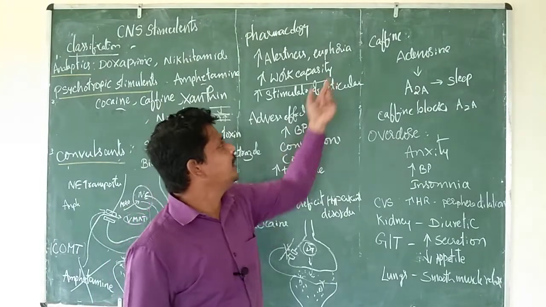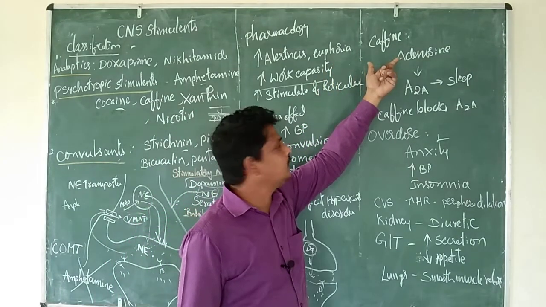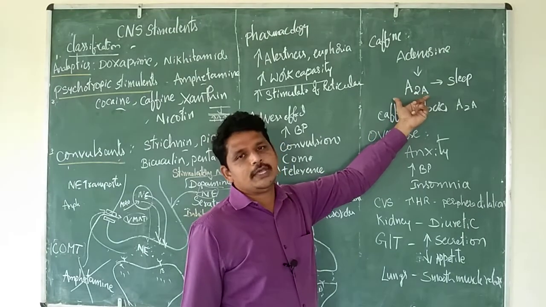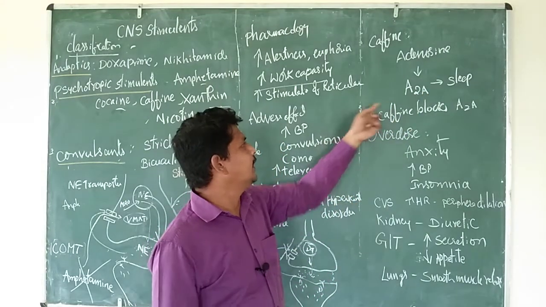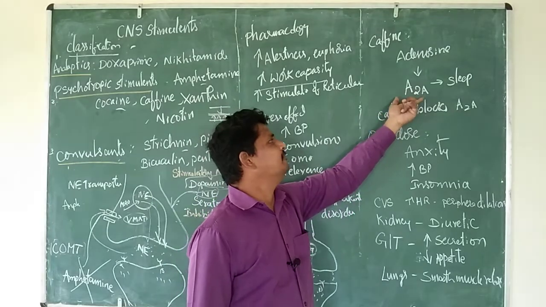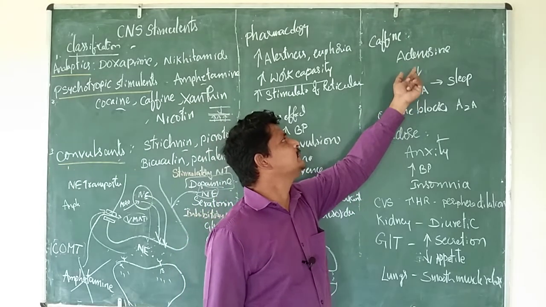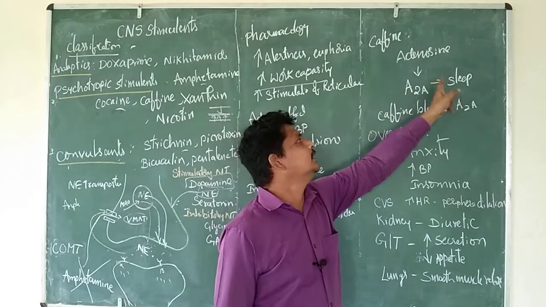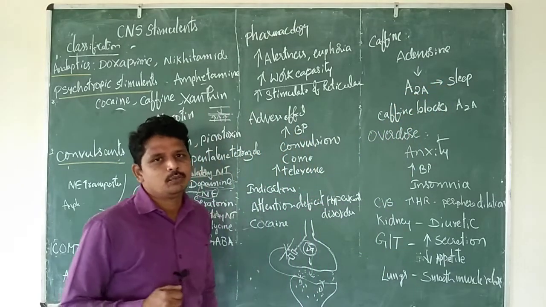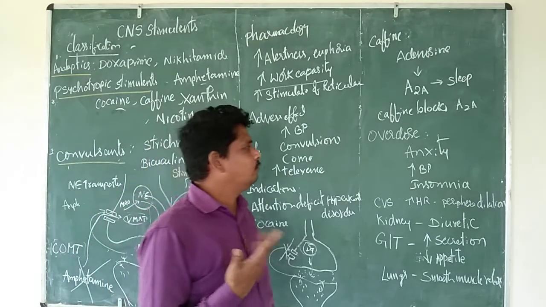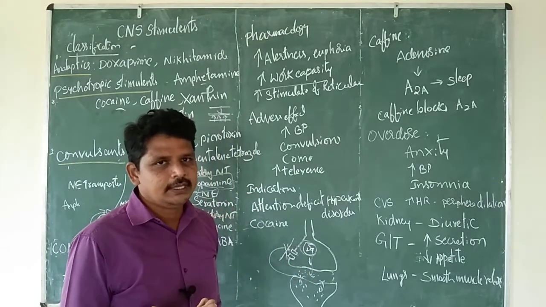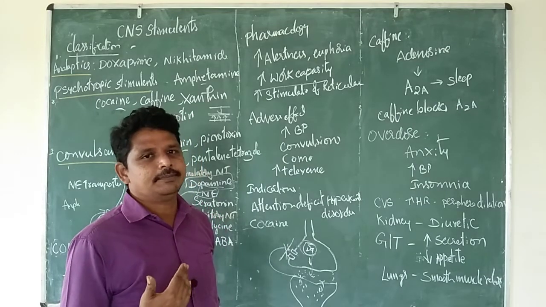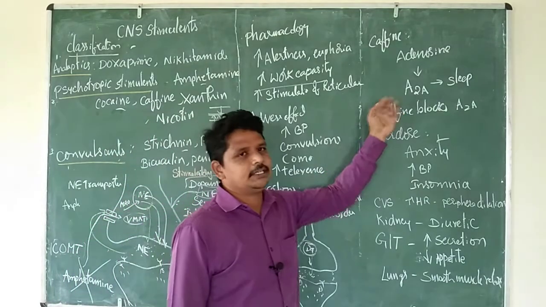When caffeine, theophylline or theobromine is present, they reversibly block these A2A receptors. When the A2A receptors are preoccupied with caffeine, there is no place for adenosine to bind onto A2A receptors, which causes the inhibition of sleep. That is the reason why we take coffee and tea when an examination is coming, when we want to study and concentrate and don't need sleep.